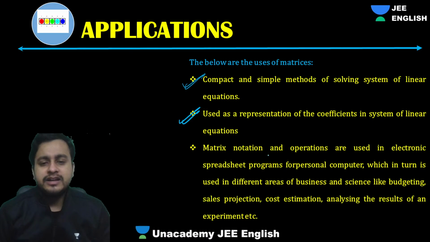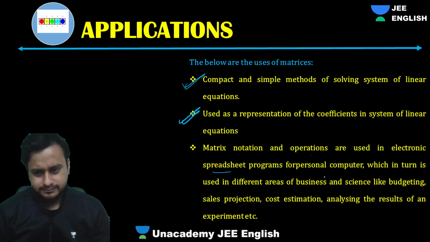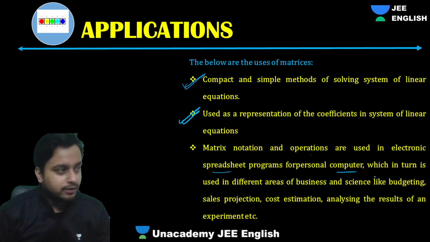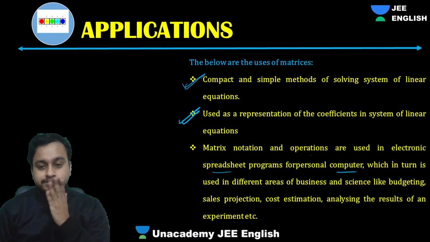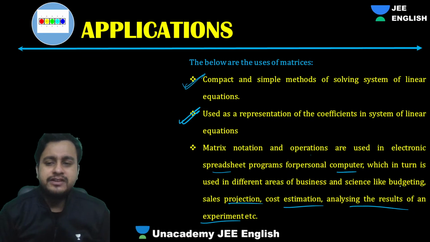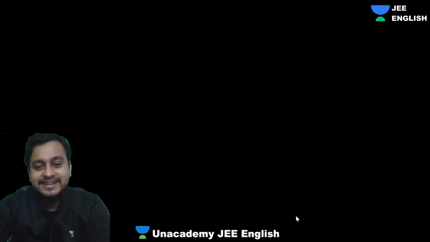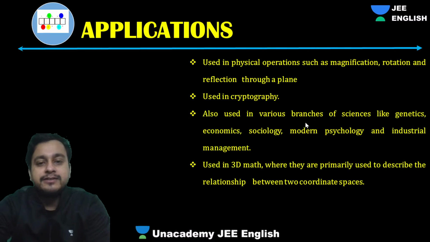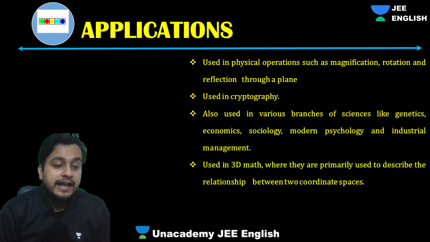Moreover, matrix notation and operations are used in electronics and spreadsheets, for making tables and everything. Computers, right? Obviously arrays, it comes from the array, like in C++ you would be learning. Cost estimation, analysis of results and experiments, projection, budgeting, it is very helpful in the actual world. Also, we have physical operations such as magnification, rotation, reflection of a plane. This also helps using that.